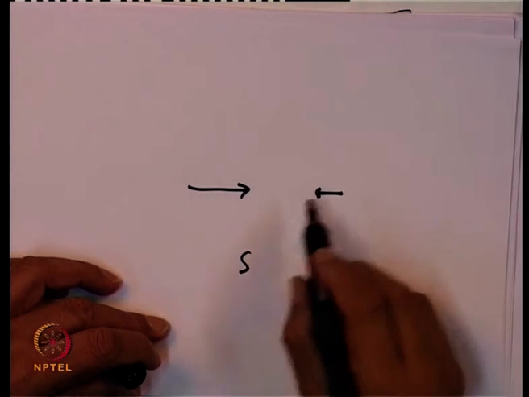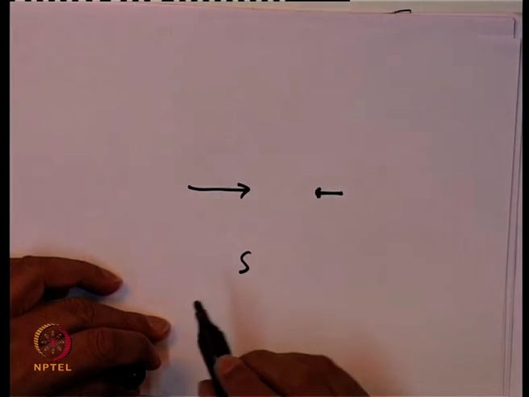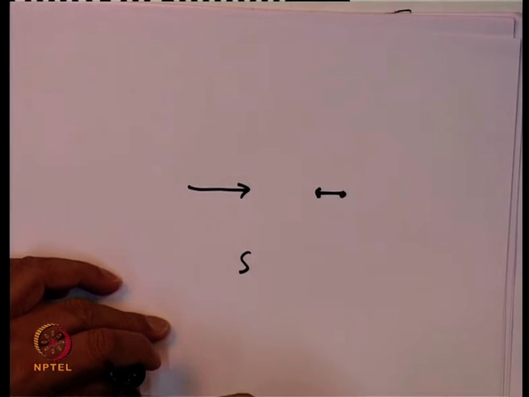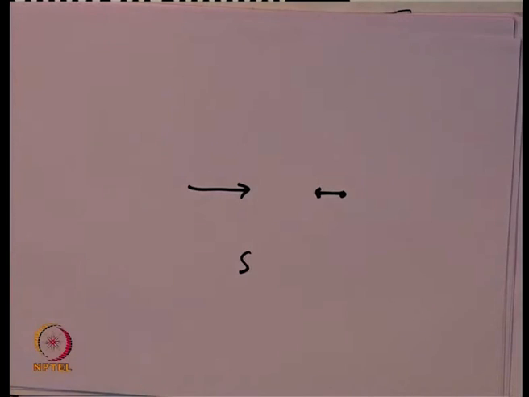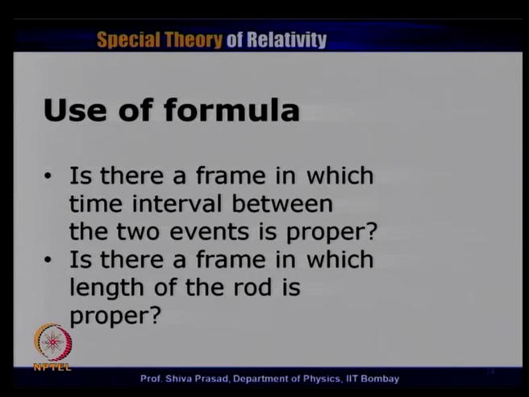So, in principle, the particle crossing one end of the rod and crossing the other end will happen at two different positions. In S prime also it will be different, because the situation between S and S prime is very similar to the platform and train example that we have discussed earlier.